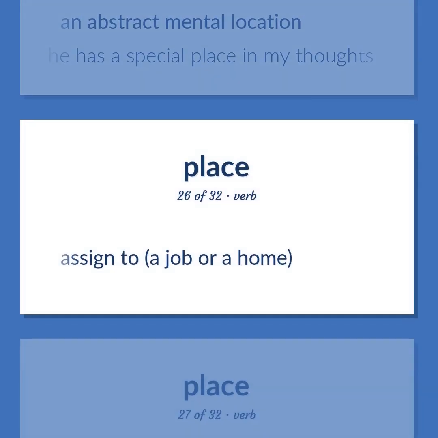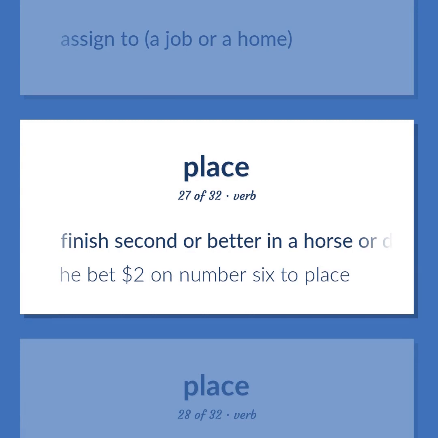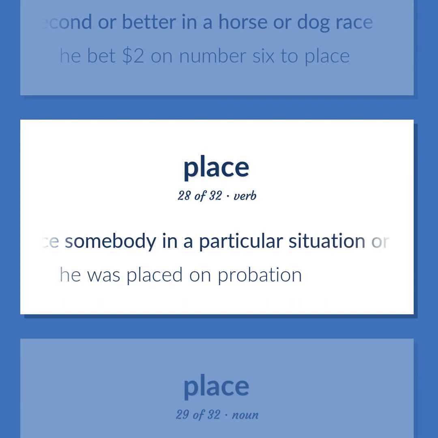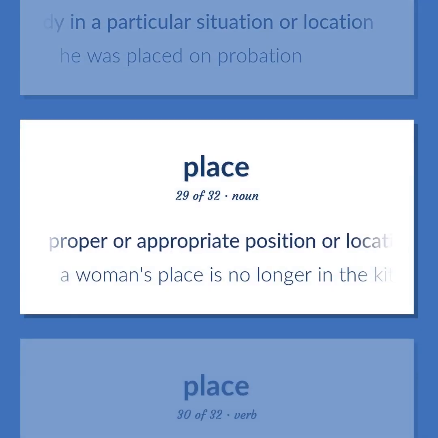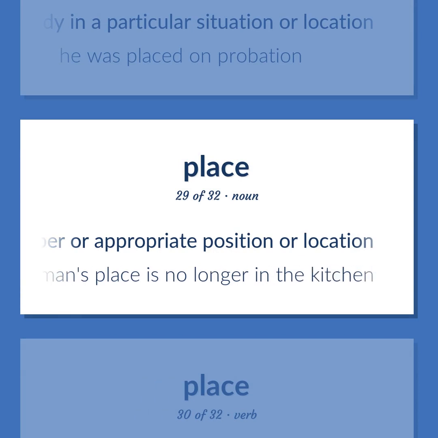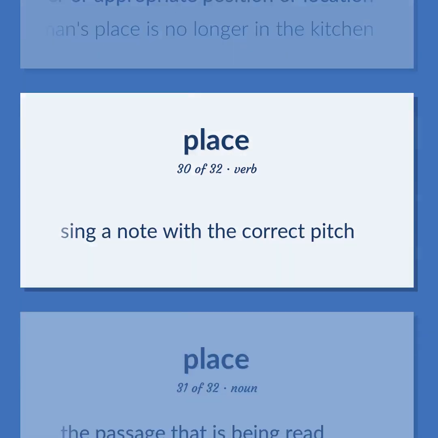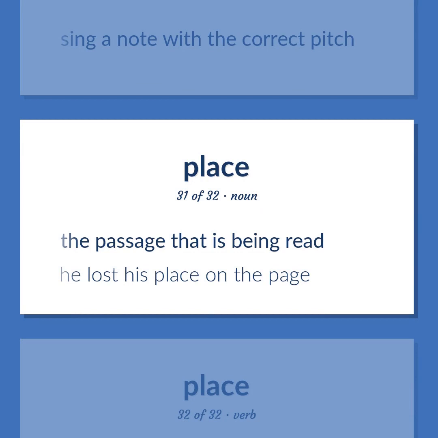Assigned to a job or a home. Finish second or better in a horse or dog race. He bet $2 on number 6 to place. Place somebody in a particular situation or location. He was placed on probation. Proper or appropriate position or location. A woman's place is no longer in the kitchen. Sing a note with the correct pitch. The passage that is being read. He lost his place on the page.